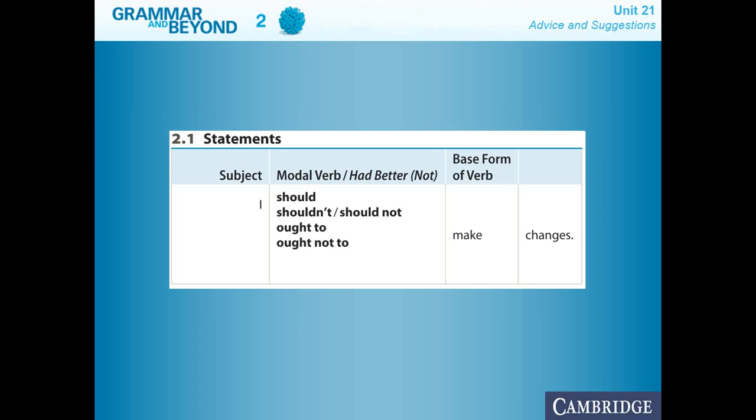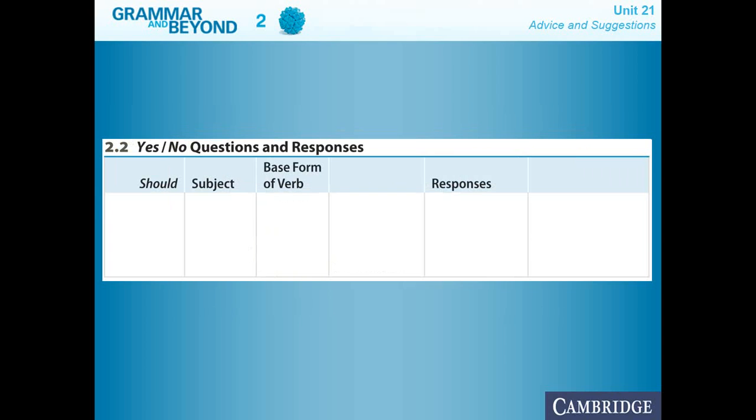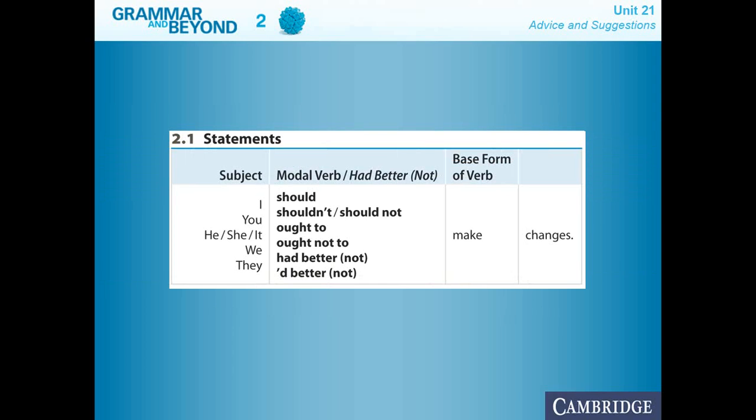Then we have ought to and ought not to. Had better and had better not, and I'd better not. We're going to see some examples with the other subjects. For example, we have he, she, or it, which can use any of these modals. So you can say he should, she shouldn't, she ought to, he ought not to, etc. Or we had better not, or we had better, or they had better not.